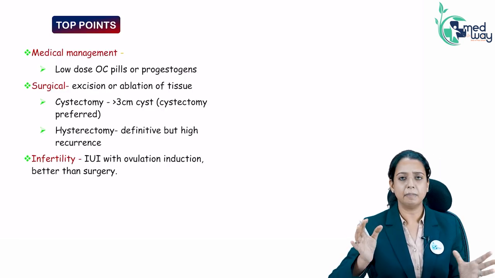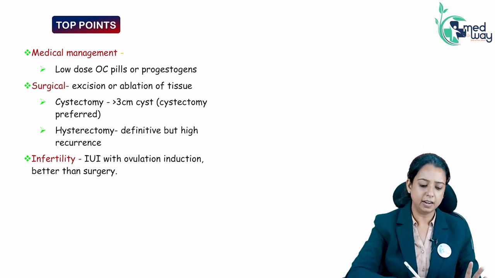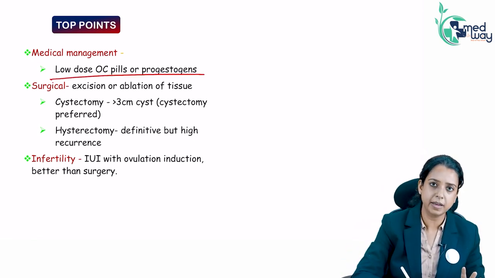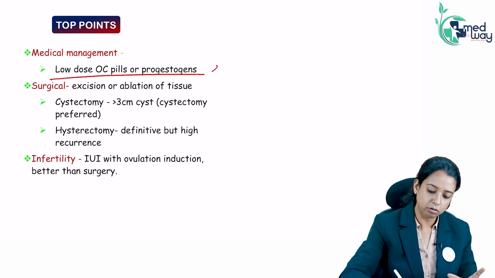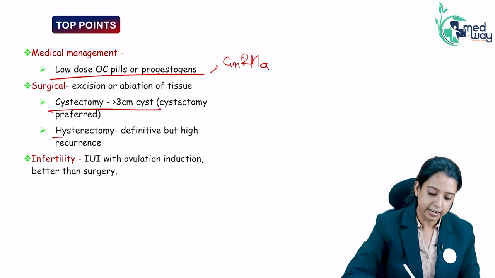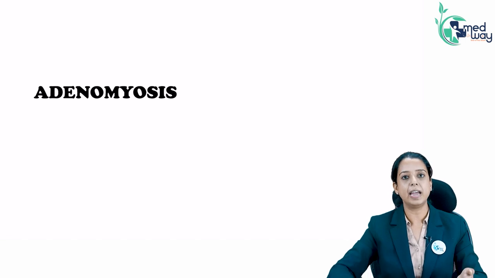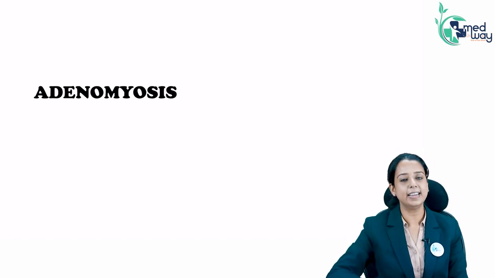So basically, what we have read is that the management is not very helpful. In medical management, you can do extended OCPs and progesterones. You can also give a GnRH agonist. In surgical excision, if the cyst is big, you do cystectomy, and hysterectomy is the definitive treatment as nothing else is helping. So it's a vague kind of presentation and a vague kind of treatment. Next, we will read adenomyosis.